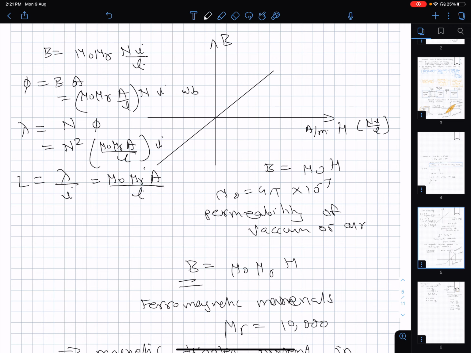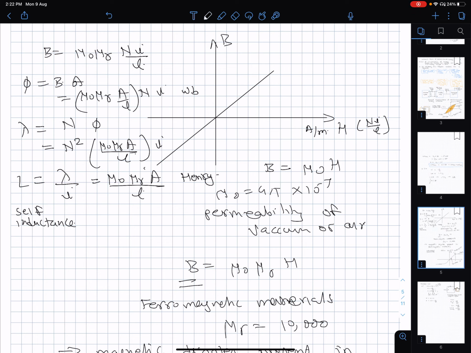This is called the self-inductance or inductance of the coil or winding, and its unit is going to be Henry.